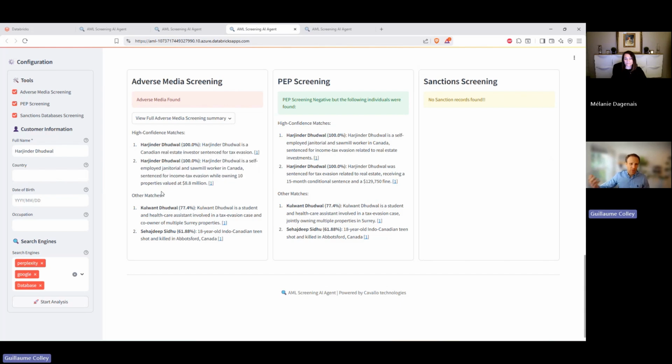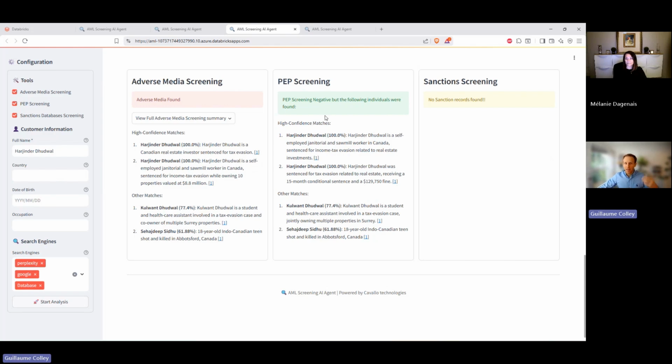We still provide what other things we found. In that particular case, Coleman Dudwall, who is actually the partner of our client, is also involved in a tax evasion case. And then another person that's unrelated, but the name has enough similarities. This one is a bit harder to see, but in terms of distance between names, it's close enough, not perfect. A score of 60, almost 62%, but an unrelated person there.